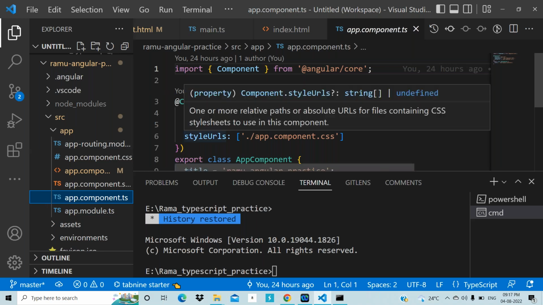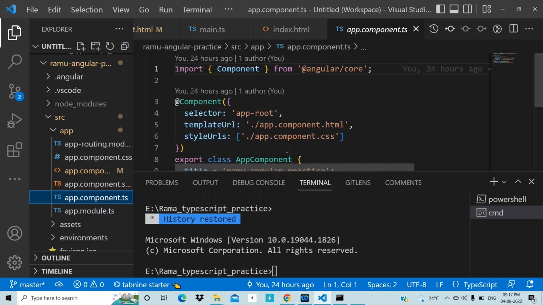Every application has a home page or not? Yes, sir. Whatever you want to call in the home page, those particular components we must call in the YAP component.html. This YAP component HTML will be loaded by index.html. This index.html will be loaded by main.ts. This is how it will work.